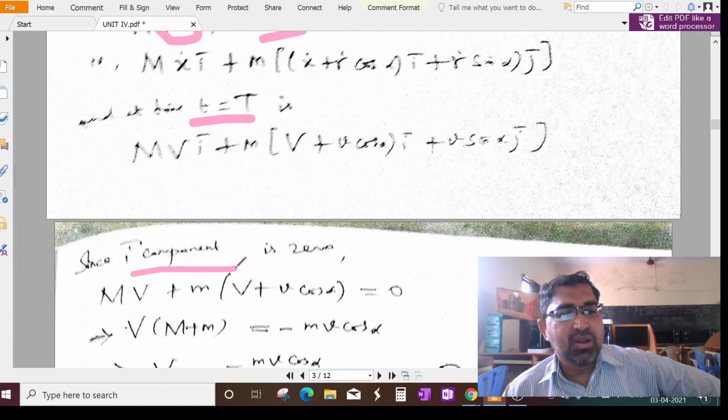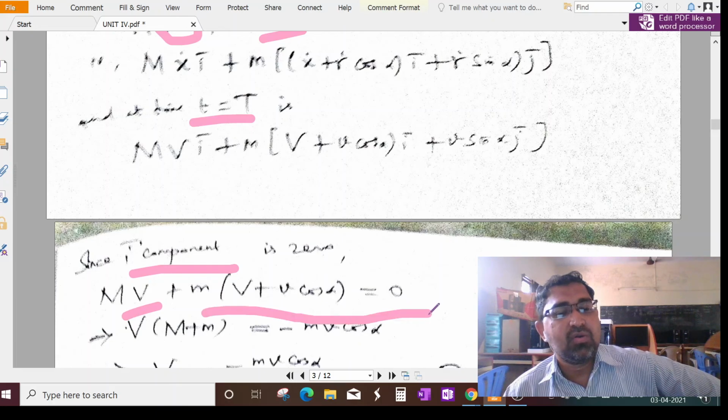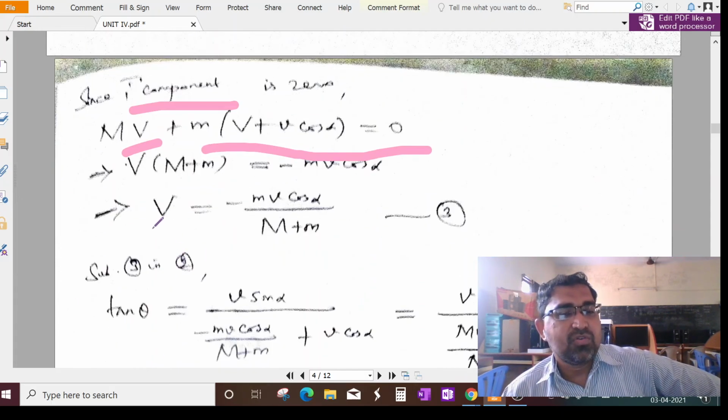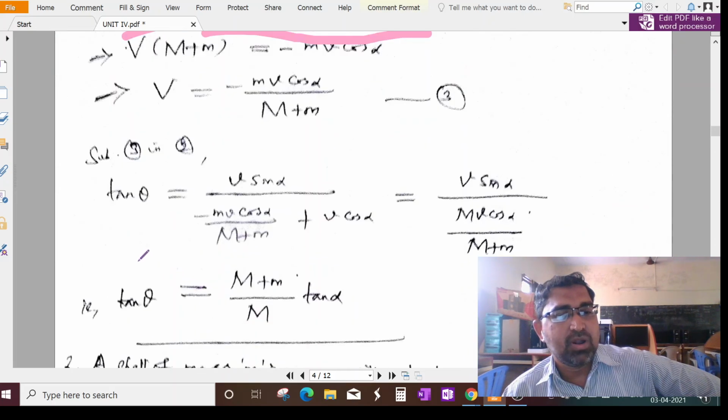Now you know very well the I component of momentum will be 0, so MV plus m(V plus v cos alpha) equal to 0. When you simplify, you can take a common capital V, so capital M plus small m times V equal to minus small m v cos alpha, so that capital V equals minus m v cos alpha divided by capital M plus small m. So this is the velocity.